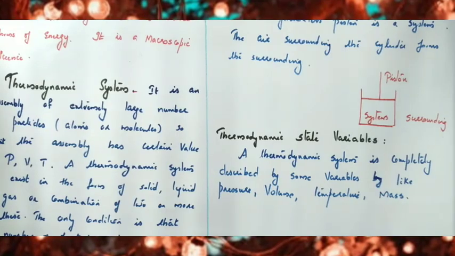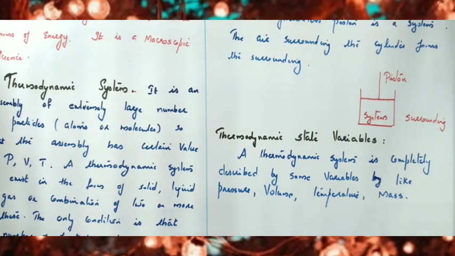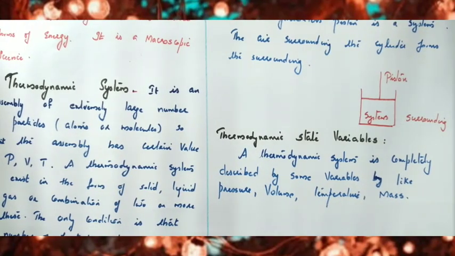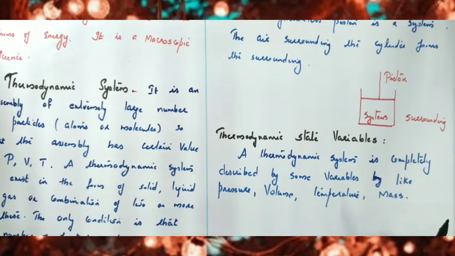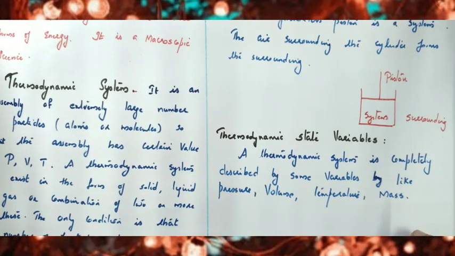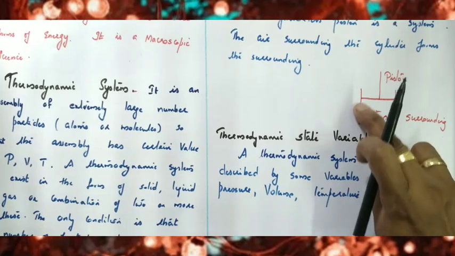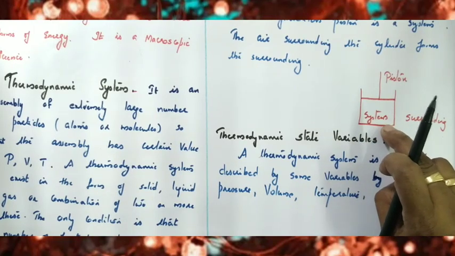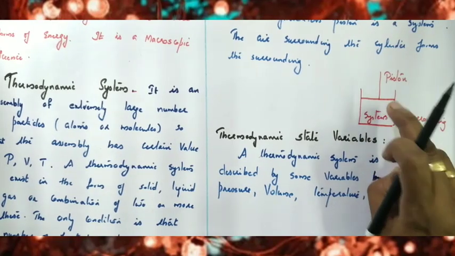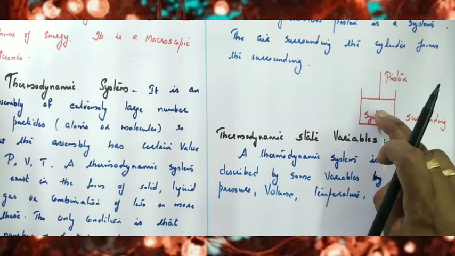Now, the next term is thermodynamic state variables. A thermodynamic system is completely described by some variables like pressure, volume, temperature, mass, composition, etc. For example, take a gas contained inside a cylinder provided with a frictionless piston. How will you represent the properties of the system?